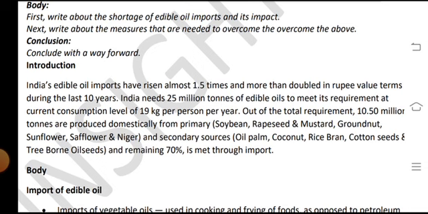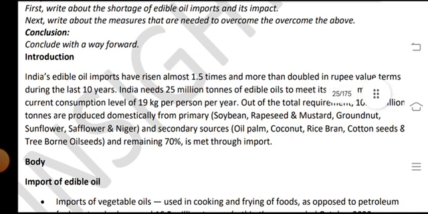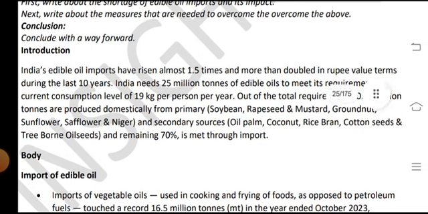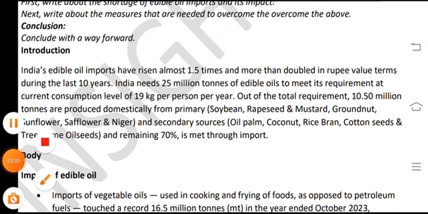Introduction. India's edible oil imports have, over the last 10 years, more than doubled in rupee value terms. India needs 25% per year of the total requirement, and 10.50 million tons are produced domestically, primarily from soybean, rapeseed, mustard, groundnut, sunflower, safflower and niger seed, and secondary sources such as oil palm, coconut, rice bran, cottonseed and tree-borne oilseeds.